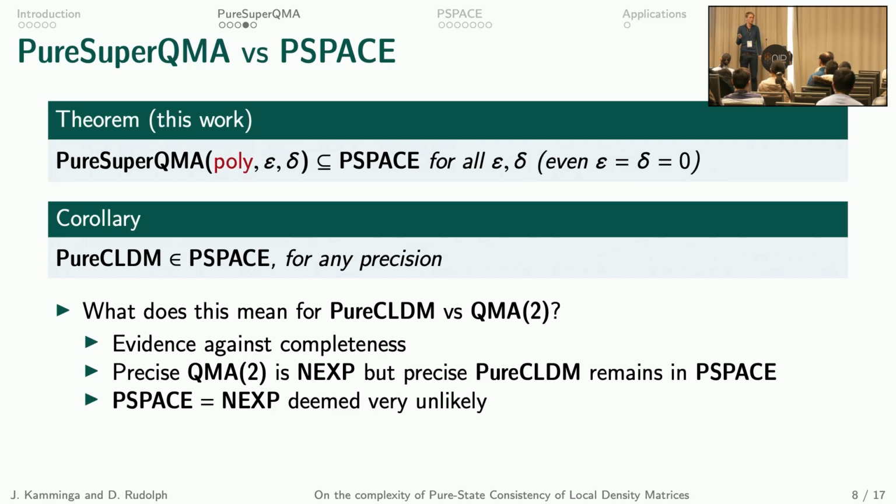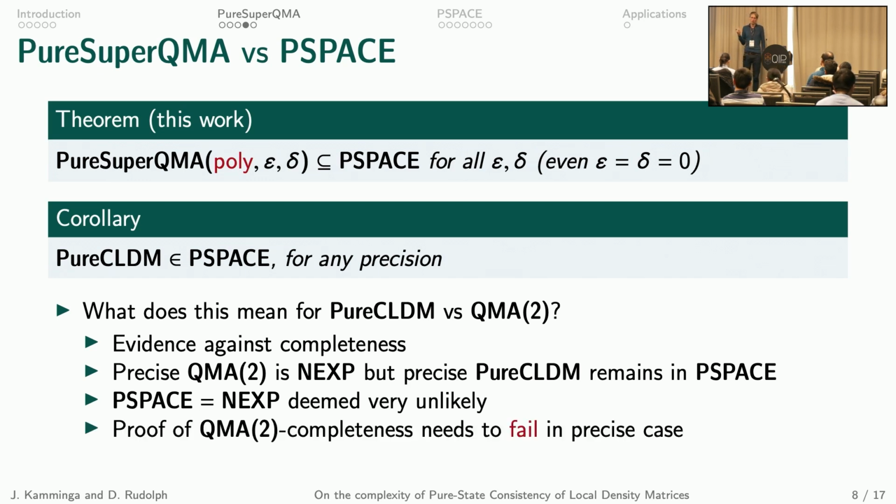And as p-space equal to NEXP is deemed very unlikely, this means that any proof of QMA2 hardness of the pure CLDM problem needs to fail in the precise case, providing a barrier against these proofs.